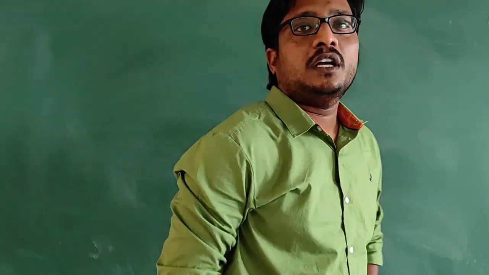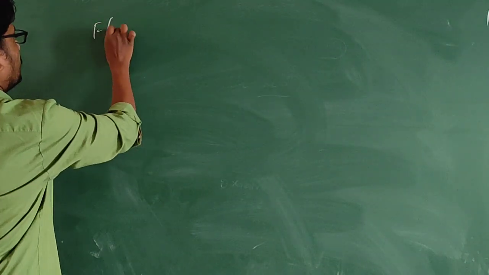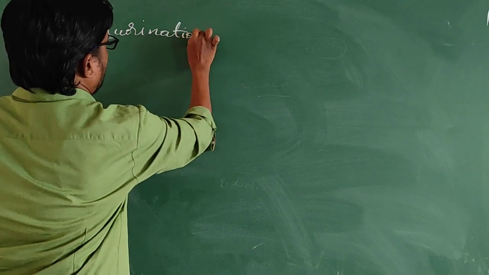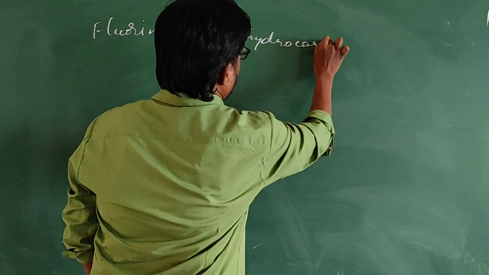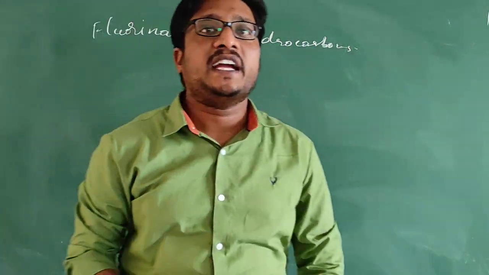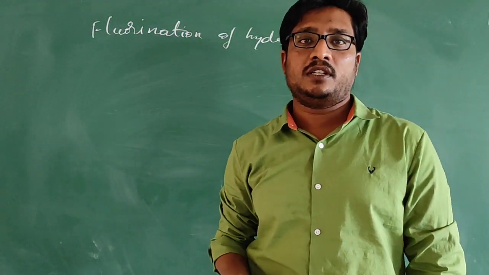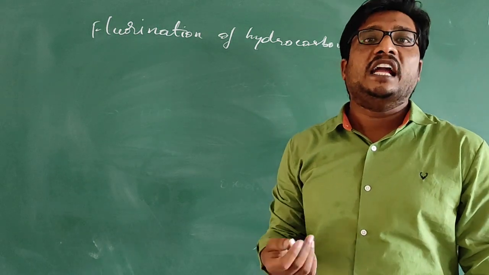Now let us see about the fluorination of hydrocarbons. When pure fluorine is reacted with hydrocarbon, then the reaction will be explosive in nature. So, in order to avoid that, we consider dilute fluorine.